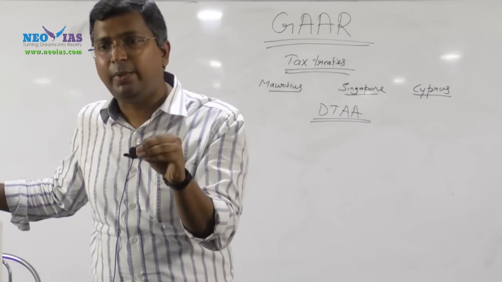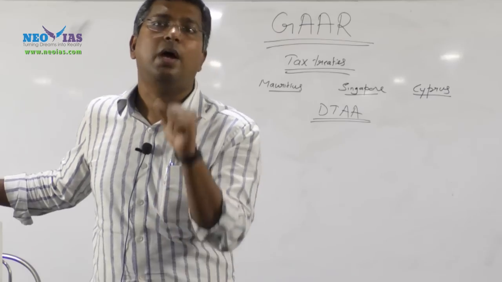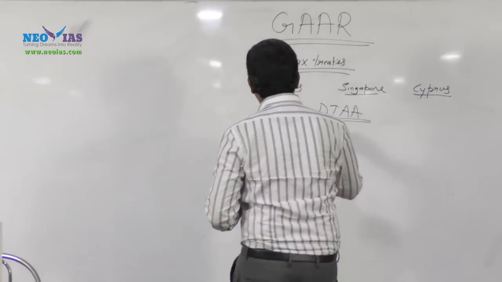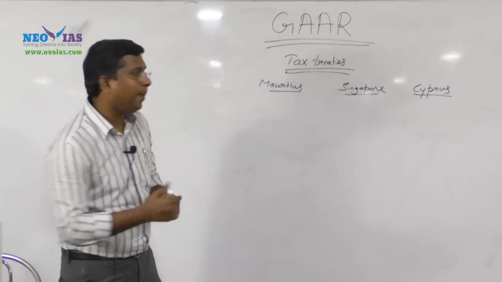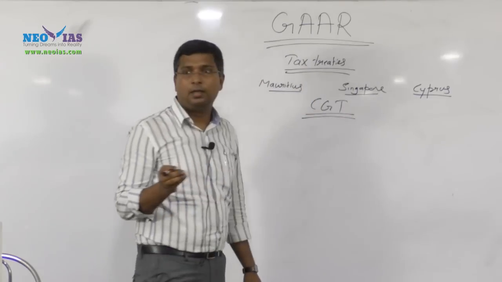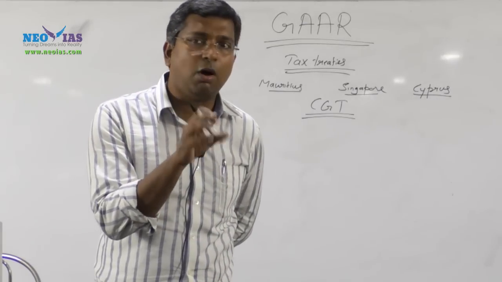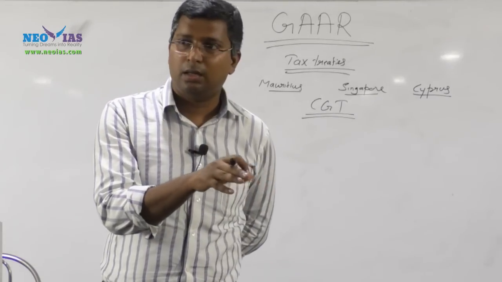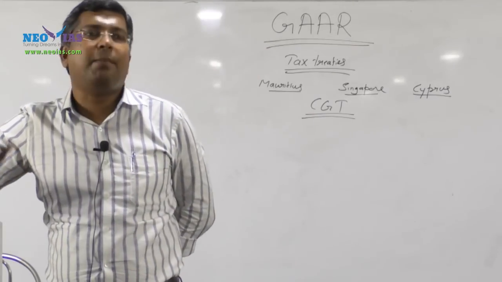Now I will give you an example. The tax we are talking about is mainly capital gains tax. What is capital gains tax? It is a tax imposed on capital gain. Whenever there is a gain in the capital, a tax will be imposed. It can be any capital.